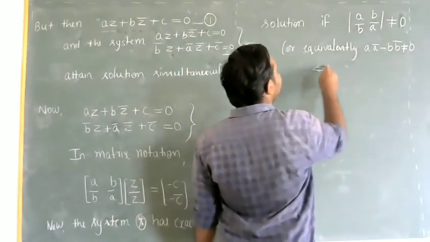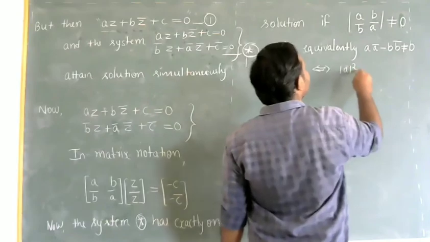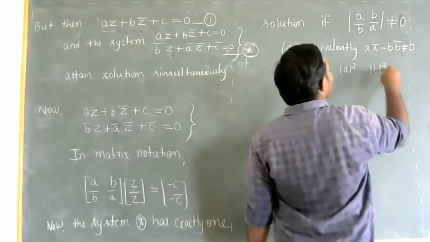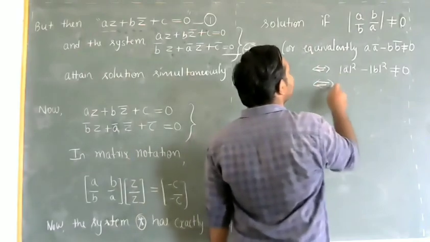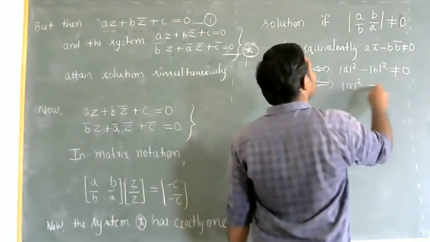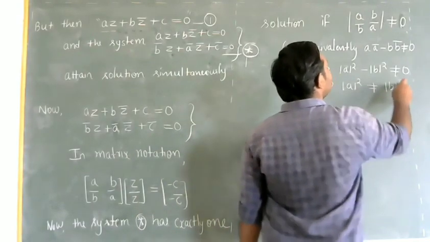Or equivalently, modulus of A whole square minus modulus of B whole square has to be not equal to 0. Or modulus of A whole square is not equal to modulus of B whole square.